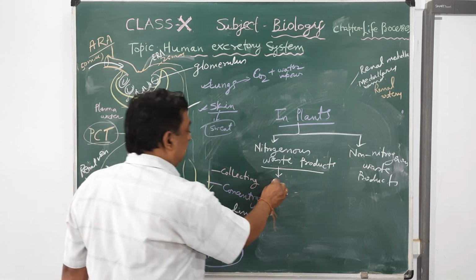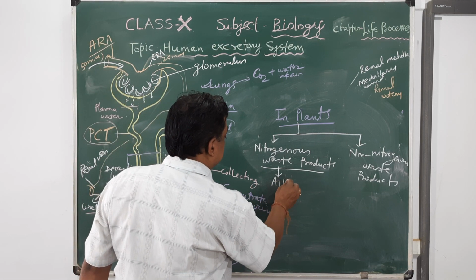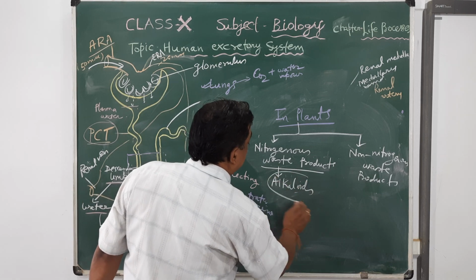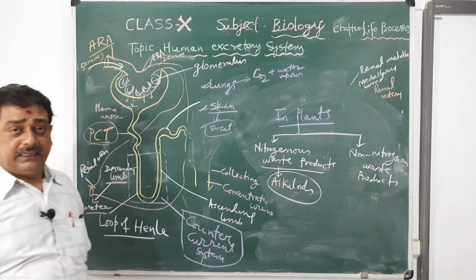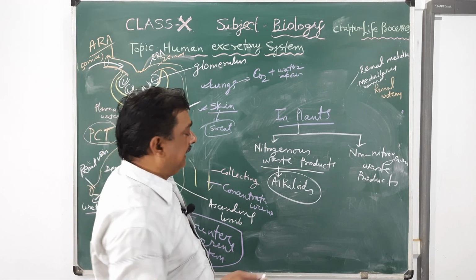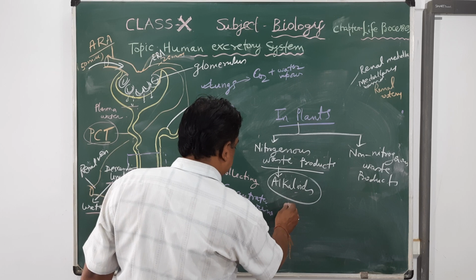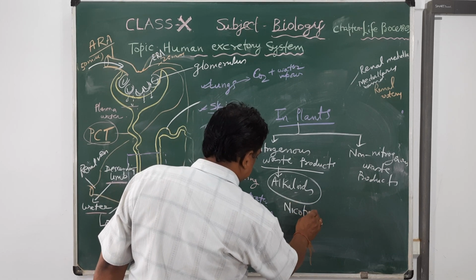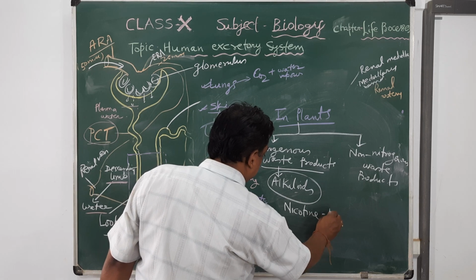Nitrogenous waste products are mainly alkaloids. Different types of alkaloids are produced by different types of plants. I would like to give a few examples like nicotine. Nicotine is produced by tobacco.